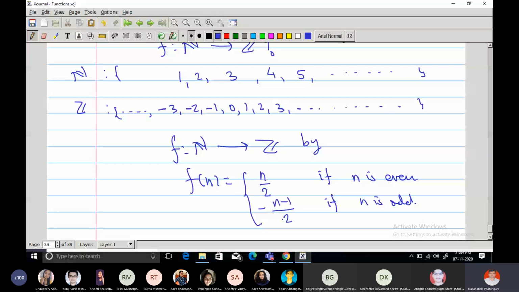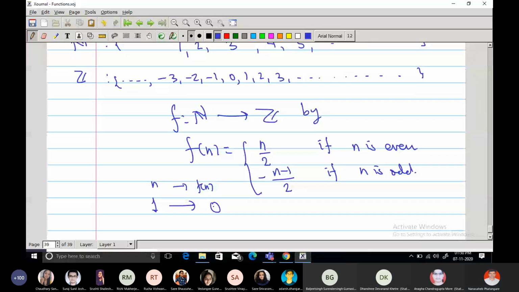Right, so in this process what happens? Okay, let us go one by one. Where will 1 go? 1 is odd, so where will it go by our definition? Where is an odd number mapped? Minus of (1 minus 1) divided by 2.